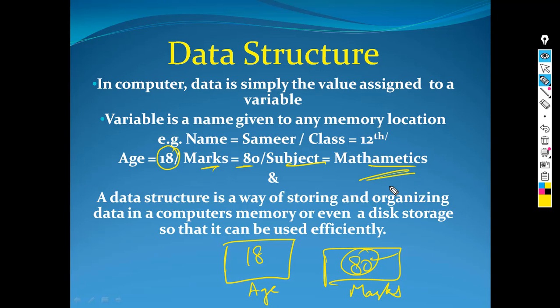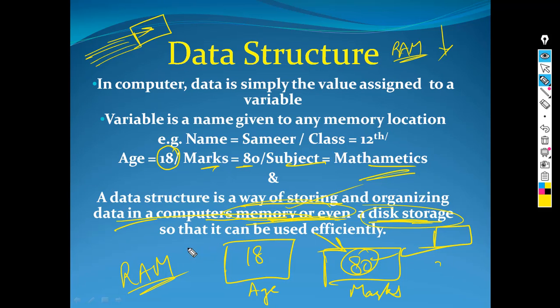This was all about data and variables. Now, what is data structure? Data structure is the way we can store this data in such a way that we are efficiently using our memory. Data structure is simply the way of storing and organizing data in the computer's memory or even disk storage. So data structure is basically how we arrange this data, this age, these marks, in such a way that we are efficiently using our whole memory.